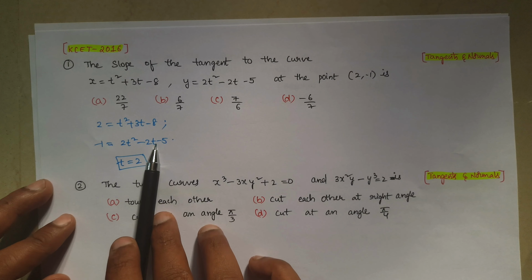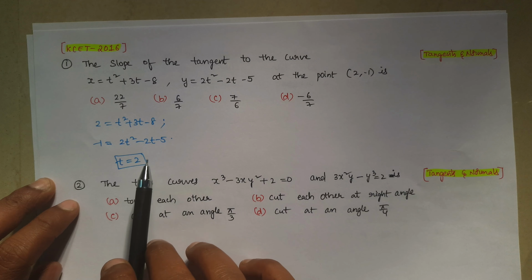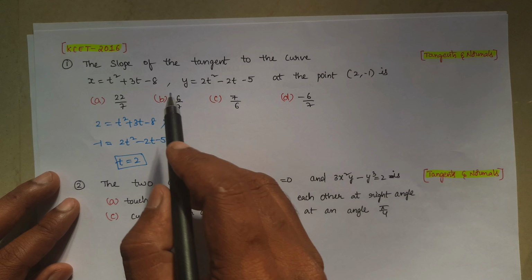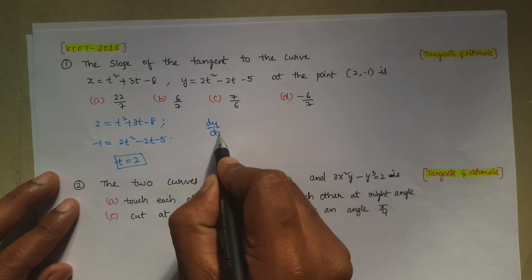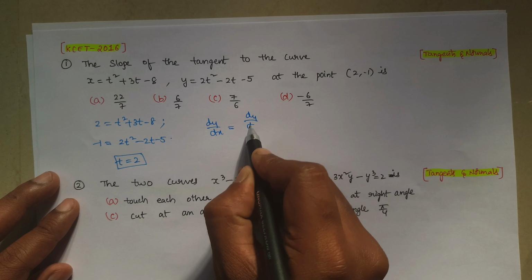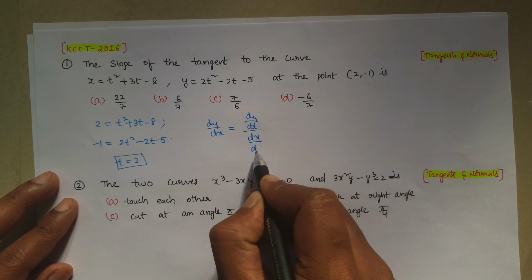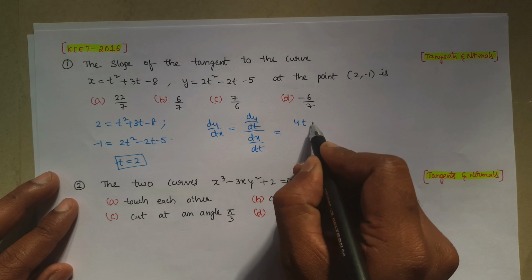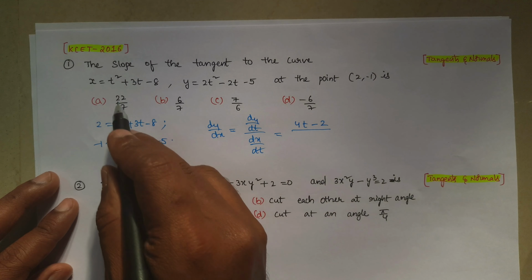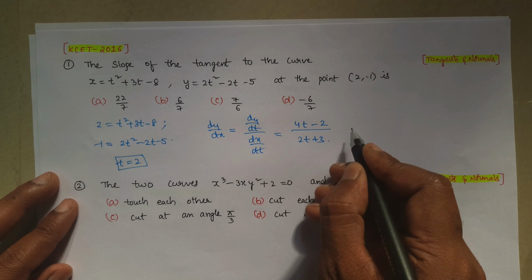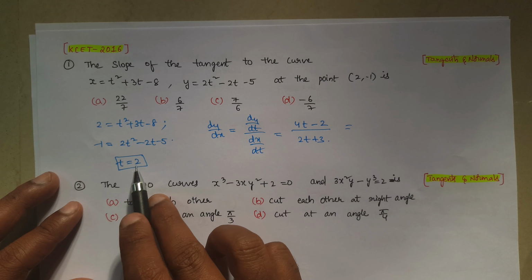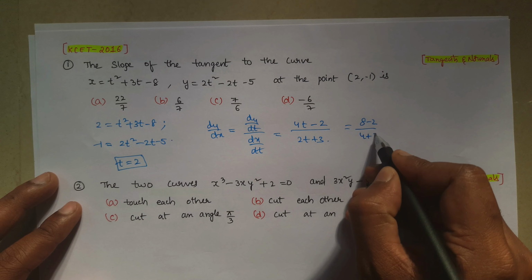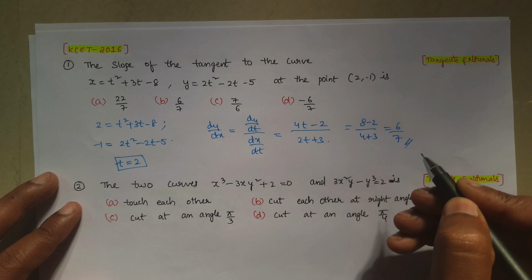If you simplify by the elimination method, you will get the value t equal to 2. As it is in parametric form, to find dy by dx, what we have to do is dy by dt divided by dx by dt. Dy by dt is 4t minus 2, divided by dx by dt, which is 2t plus 3. As we got t value 2, 4 2's 8 minus 2, divided by 2 2's 4 plus 3, which is 6 by 7. That is our answer.